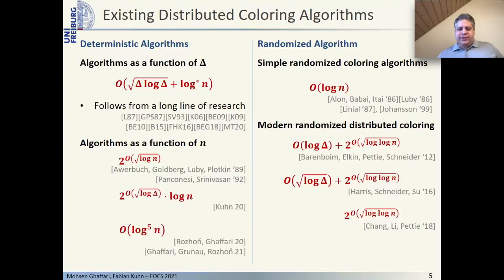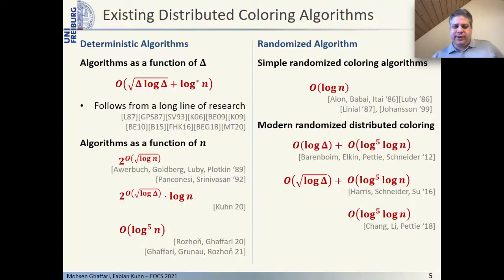In the last couple of years, there were finally also some improvements on the deterministic complexity of coloring as a function of n. The big breakthrough came with the algorithm of Rozhoň and Ghaffari and the slightly improved version of their algorithm by Ghaffari, Grunau, and Rozhoň. They showed that the Δ+1 coloring problem, and in fact also many other distributed graph problems, can be solved deterministically in only polylogarithmic time. Because of the way in which all the fast randomized algorithms work, this also directly improved the time complexity of the best randomized coloring algorithm from exponential in square root log n to polylog n.